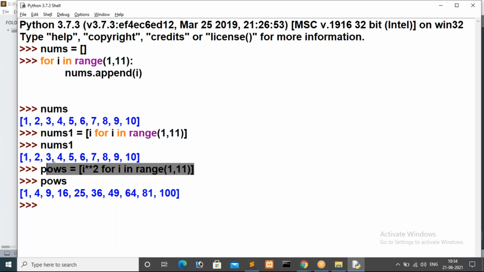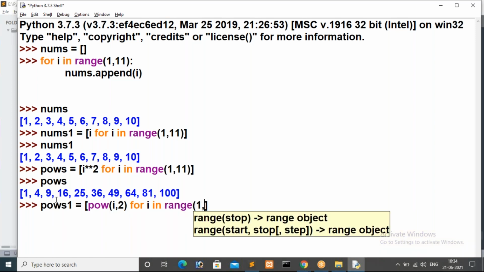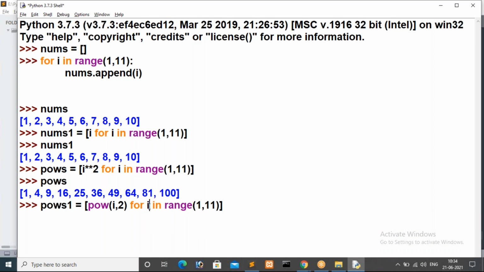Clear? If we want to implement the same concept by using a function, power function, for that again pows1 is equal to, I'm creating list brackets. Actually we have a power function, right? Power is the default function. So for that base value is I, power value is 2, that is a fixed value. Here we have to iterate a loop for I in range of 1 comma 10. For your clarity I want to change this like this guys. Here I want to keep iteration variable as j. I'm keeping iteration variable as j, then inside power I'm keeping I.